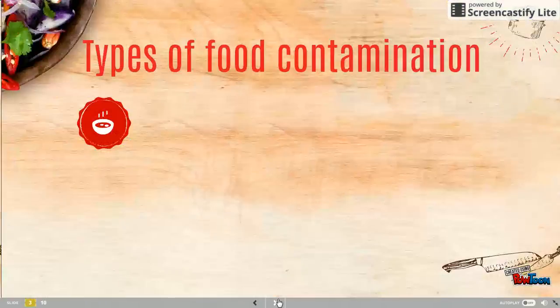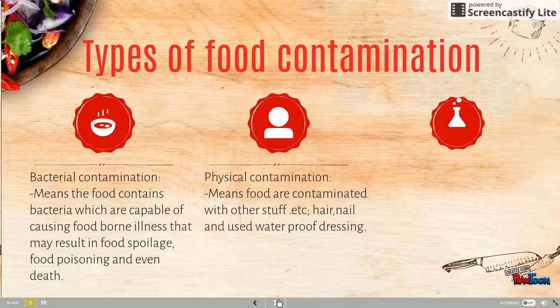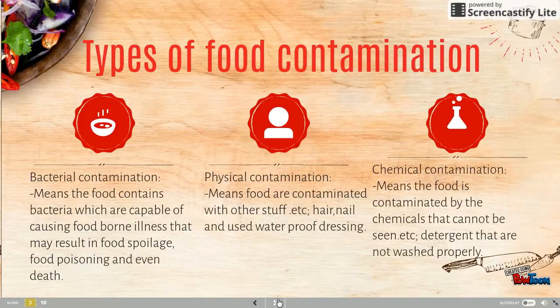There are three types of food contamination: bacterial contamination, physical contamination, and chemical contamination. Most common is bacterial contamination, which means the food contains bacteria capable of causing foodborne illness that may result in food spoilage, food poisoning, and even death.